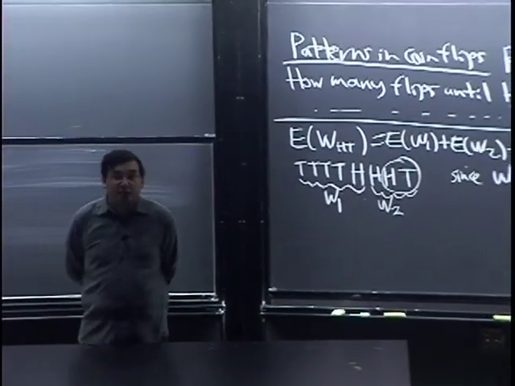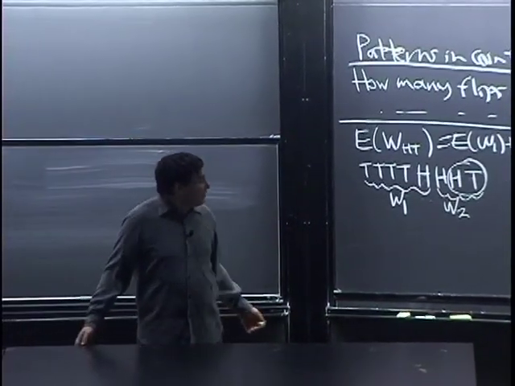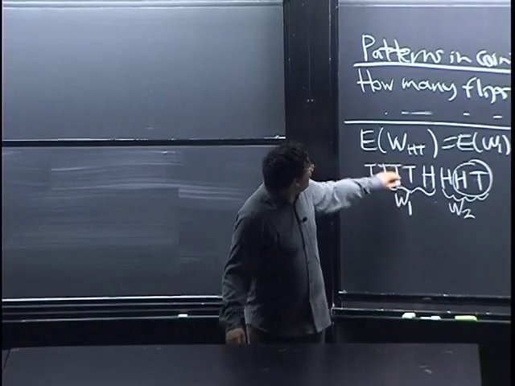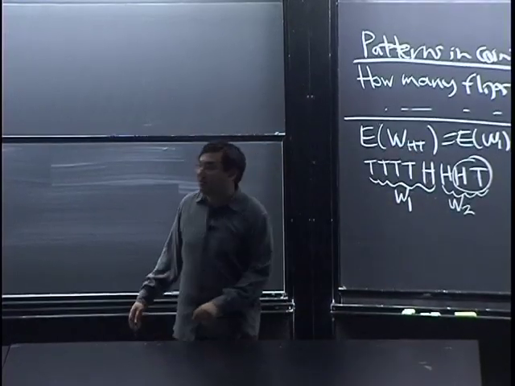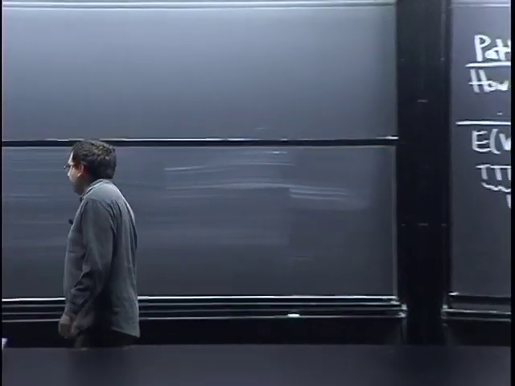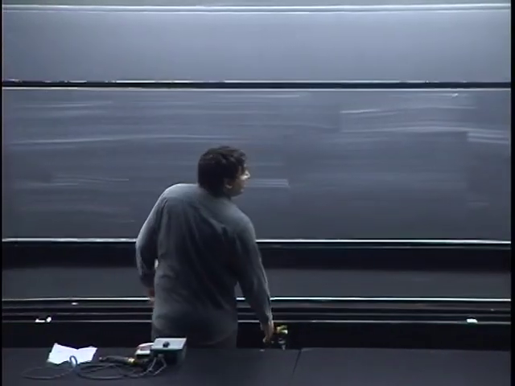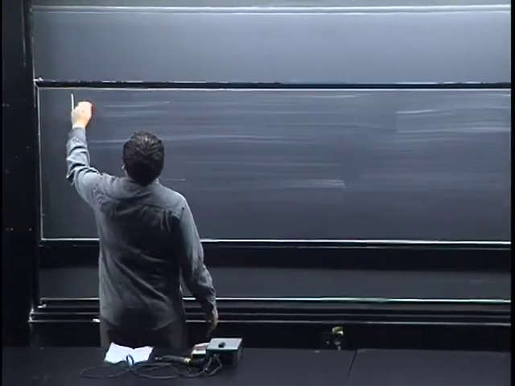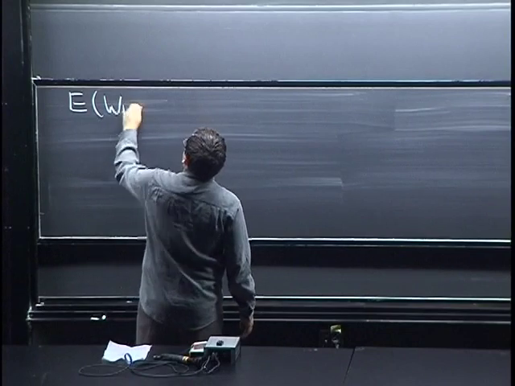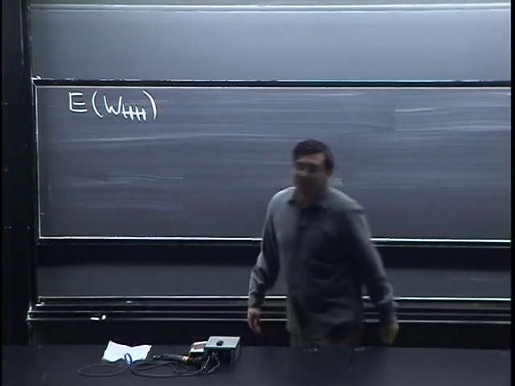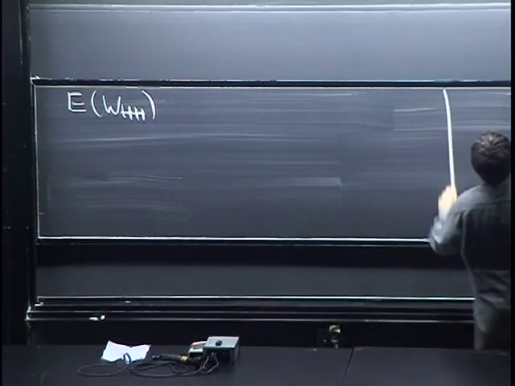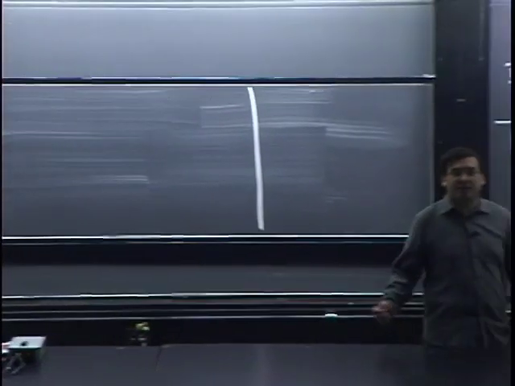Okay, so let's try to do the same thing with heads and see why that doesn't give us the same thing. All right, so now we're going to do E of WHH. Again, it really helps, for concreteness, to draw some little examples.